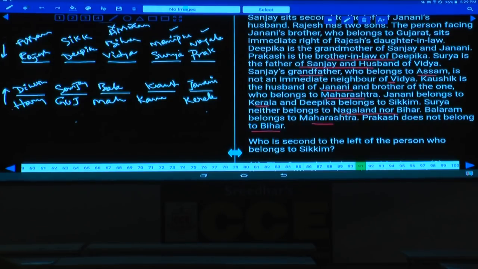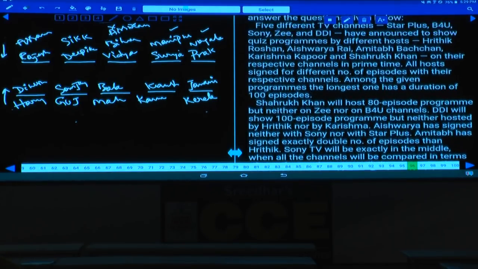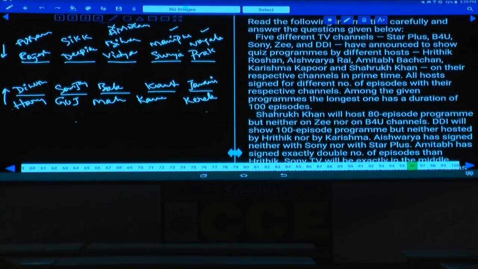For question numbers 96 to 100, what is the information here? The information is regarding 5 different TV channels: Star Plus, Sony, Zee and DD1 have announced to show quiz programs by different hosts: Hrithik Roshan, Aishwarya Rai, Amitabh Bachchan, Karishma Kapoor and Shah Rukh Khan are the 5 persons, on their respective channels in prime time.